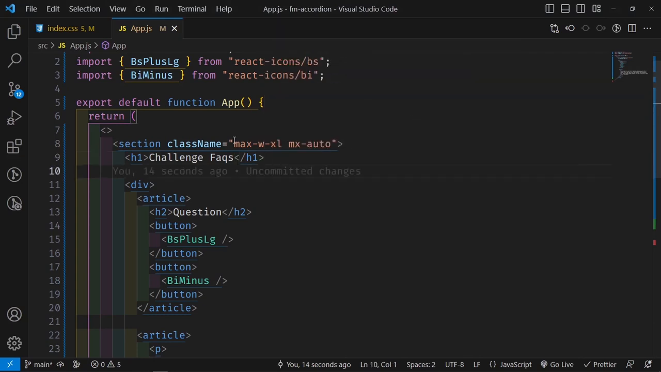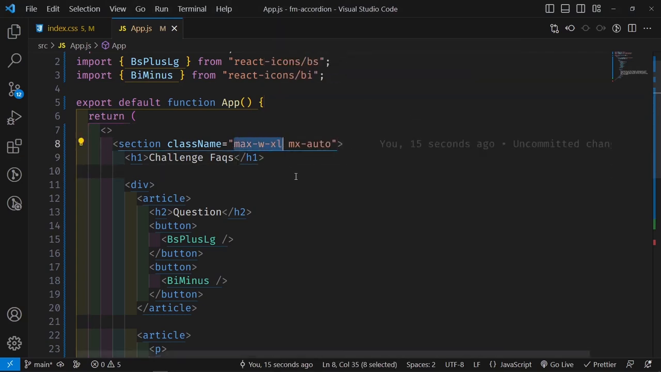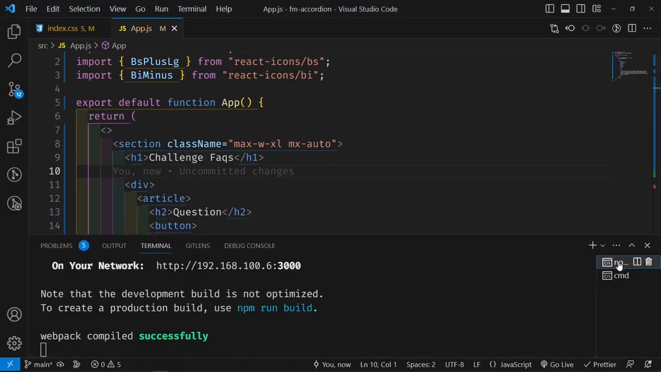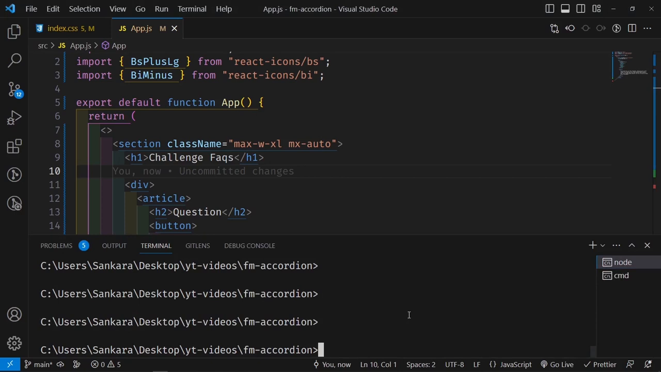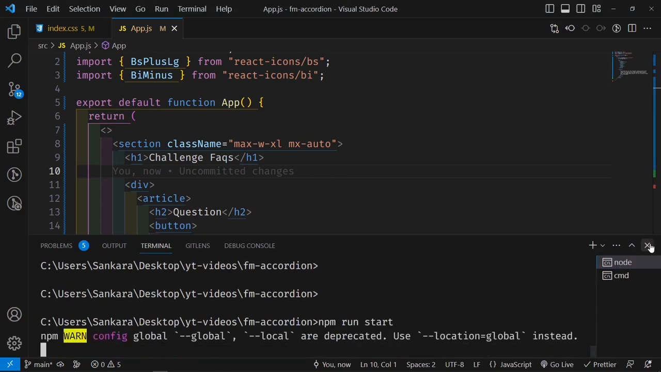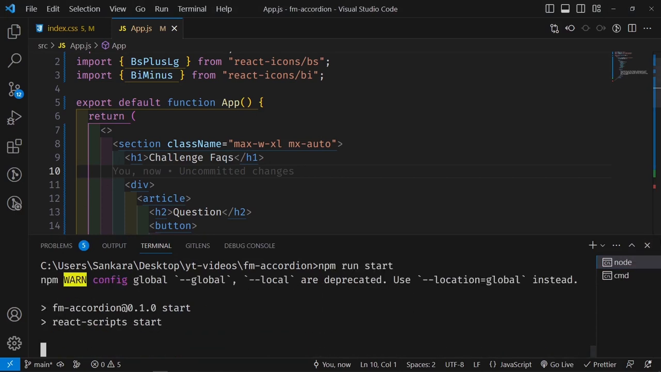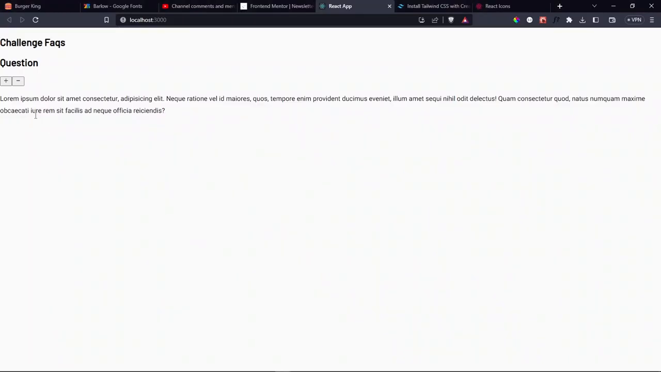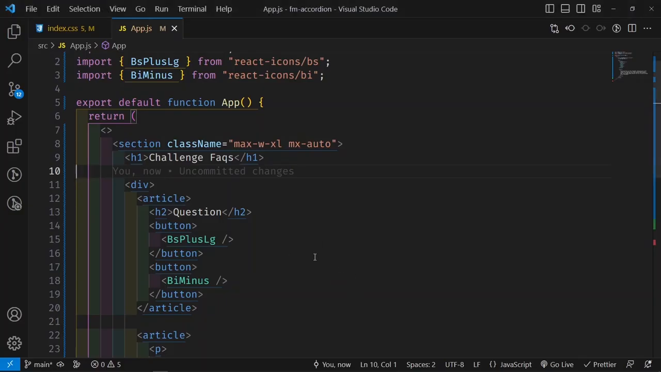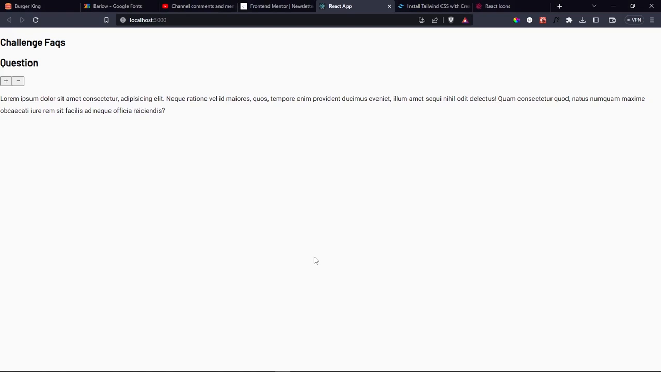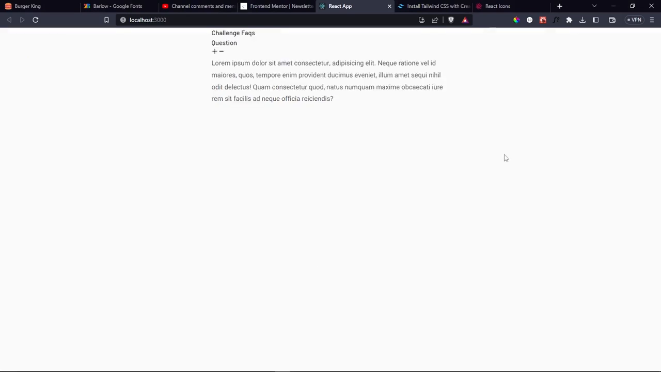Class name max width XL. Oh, wait a minute. I installed Tailwind while this was running, so that's why. So I have to restart it, because I also changed some settings inside the Tailwind config file. So let's just wait for it to restart, and then we can continue. Okay, so there we go. So once it reloads, we have this on the screen.